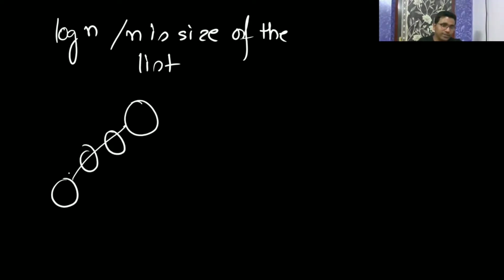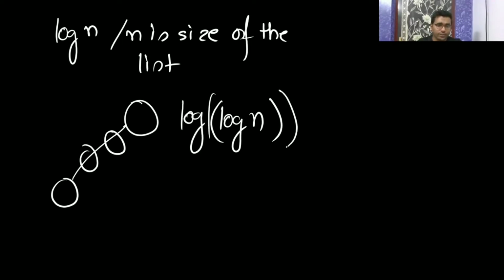But here, when you are traversing from leaf to root, what is the height of the tree? That is going to be the size of the list here, right? So the size of the list is going to be log n, and now n is here log n. So log of log n is going to be the answer. Is it clear? Log of log n, because now the size is going to be log n, because the height of the tree is going to be log n. Yeah, correct. So you can write the explanation.